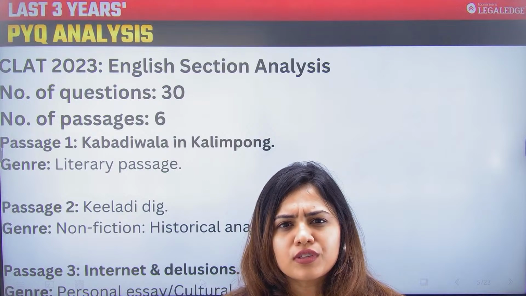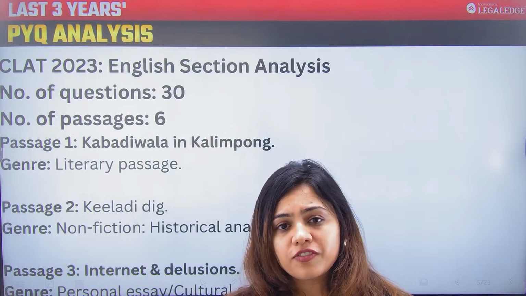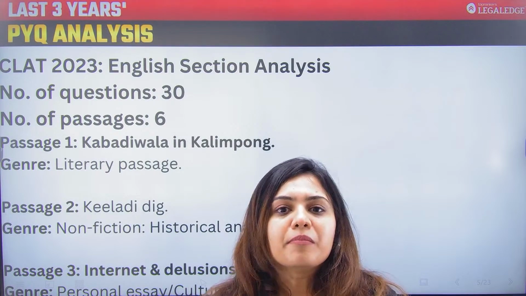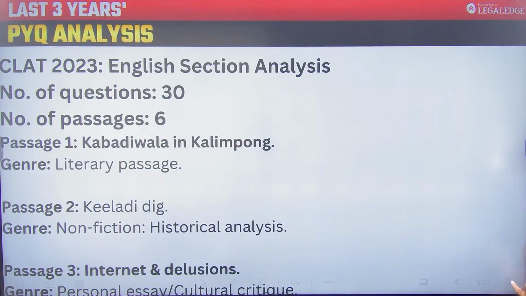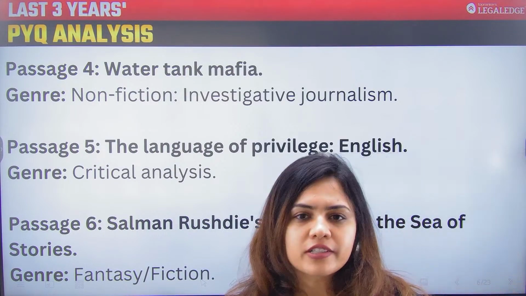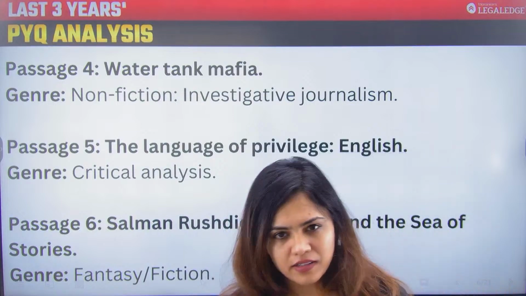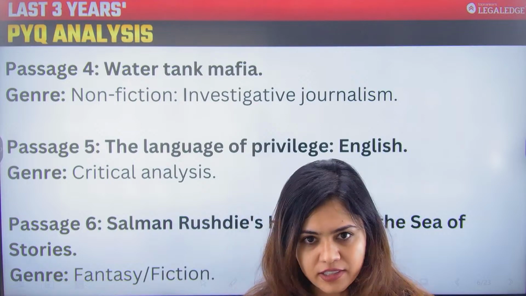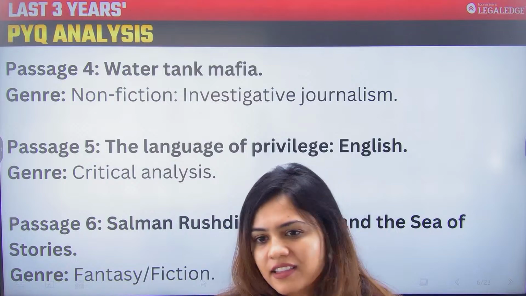यानी कि आप बोल सकते हो इस चीज को आर्ट एंड कल्चर का पार्ट था ये. ठीक है, because it was kind of being critical or criticizing the culture which is contemporarily seen everywhere. तो ये एक पैसेज आया था. Moving on to the next one, passage 4 was about water tank mafia. Now this was about the illegal practices of how water is procured and how water is circulated. ठीक है, तो ये जो water tank mafia है, he plays a very pivotal role in this exchange.